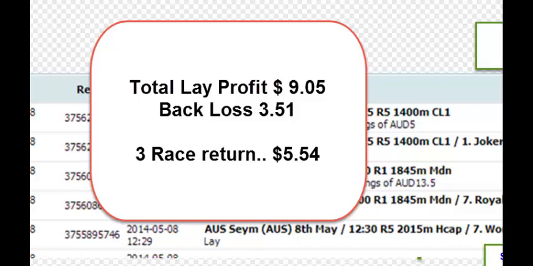Now I just showed you horses. Of course you can use soccer, tennis, greyhounds, anything on it. You're just backing the same member, team, player for a lay. And all you want to do is get, out of every 5, 1 going against, so you don't want to get 5 wins in a row, and you don't want to get 5 losses in a row. Okay, so thanks for watching the video.